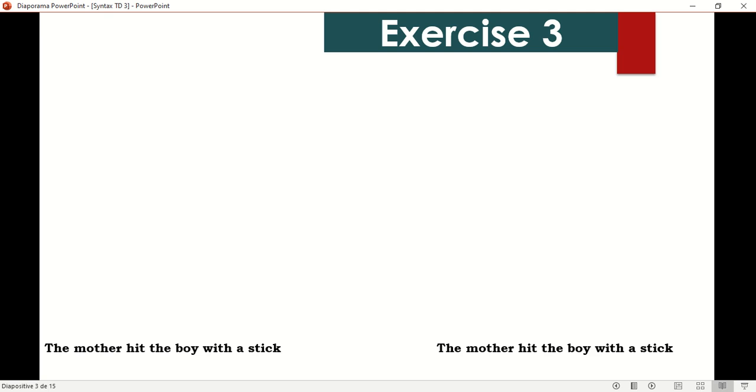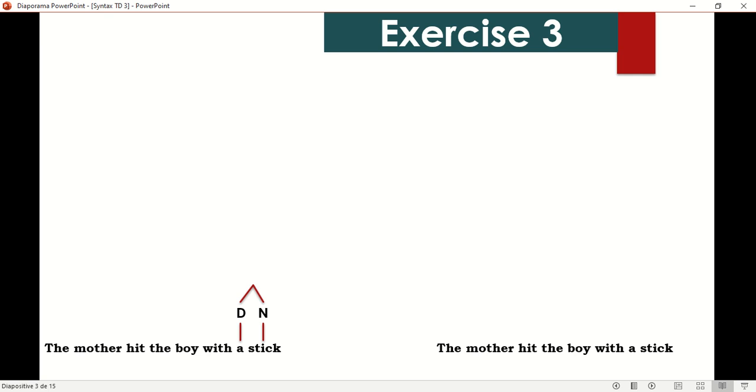The mother hit the boy with a stick. Here the phrase causing the ambiguity is with a stick. Why? Because it can modify boy or it can modify the action of hitting. That is, either the boy was holding a stick and the mother came and hit him, or the mother used a stick to hit the boy. We need to show this structurally.